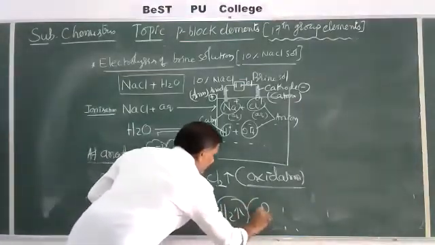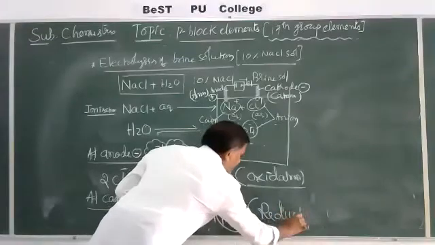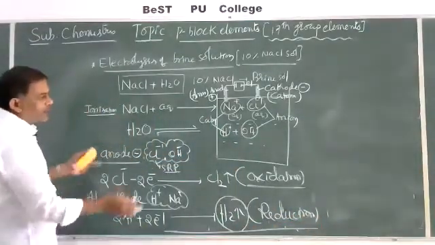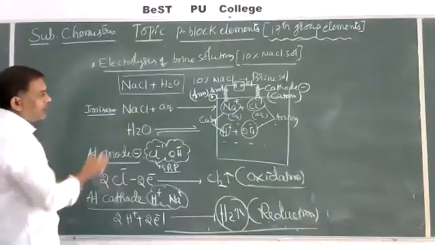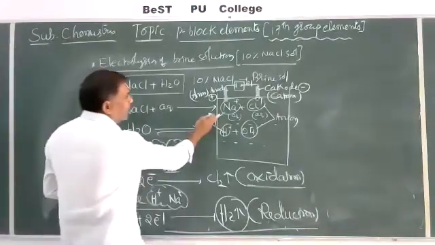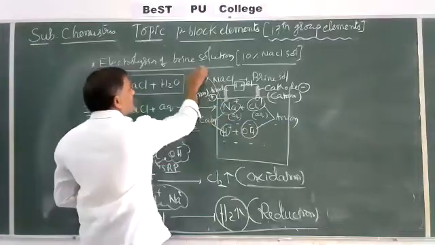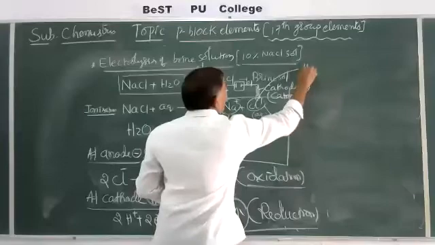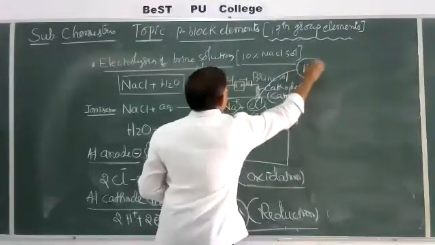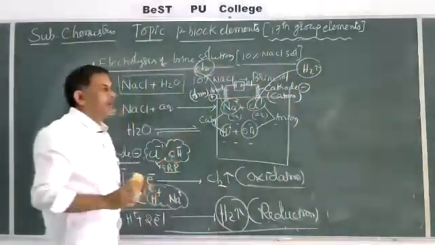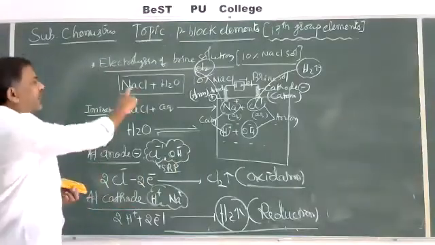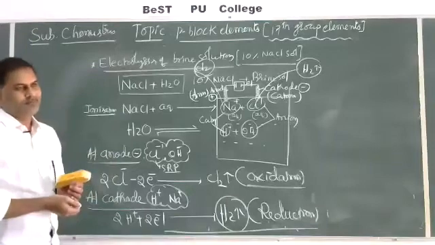That is, at the cathode a reduction reaction takes place. So in this manner, using the electrolysis process, chlorine can be separated at the anode by oxidation, and hydrogen gas at the cathode. These are the two important gases, easy to prepare by electrolysis of brine solution.